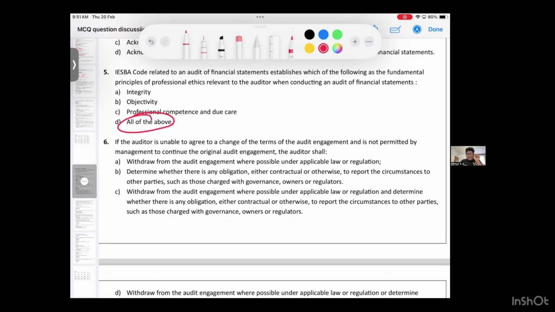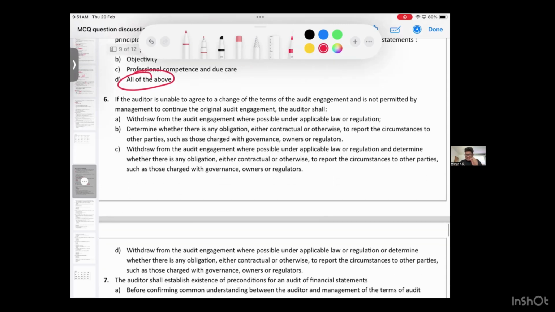Sixth question, listen guys. Each word is important. If you are unable to agree to the change in engagement, you are not ready to accept it, and it is not permitted by the management to continue also. You cannot continue with the original terms either. You are unable to change. So what should you do? Withdraw. You have to withdraw.